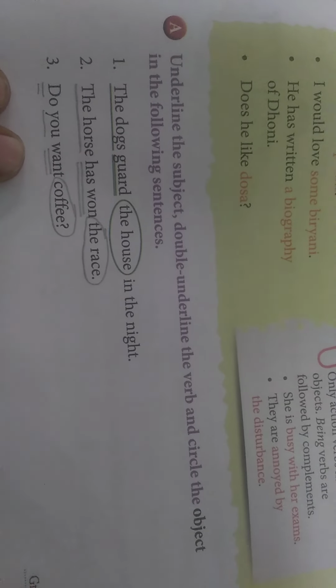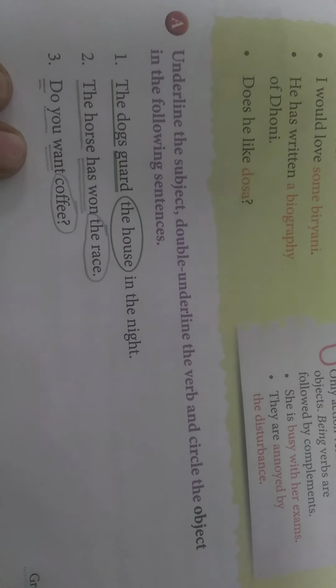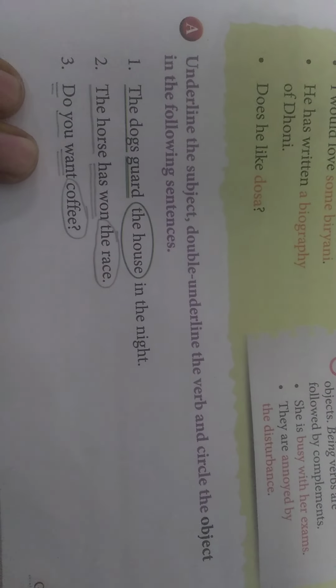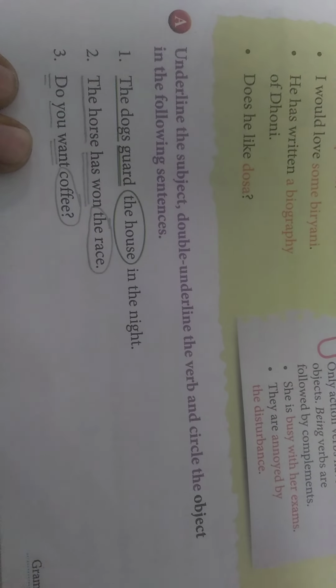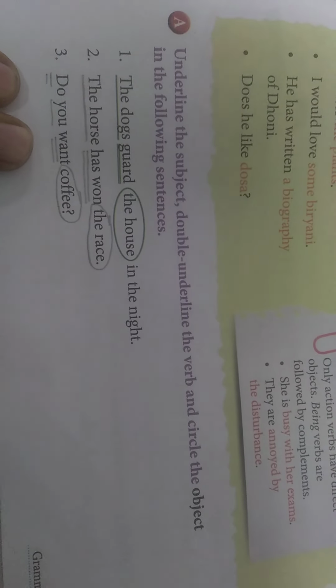Dear students, on the basis of the above examples, we will do this exercise. Exercise A. Underline the subject, double underline the verb, and circle the object in the following sentences. There are three things. Underline the subject, double underline the verb, and circle the object.